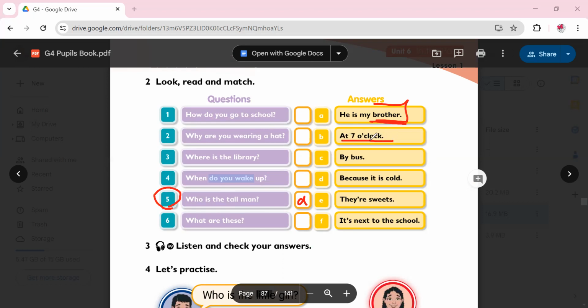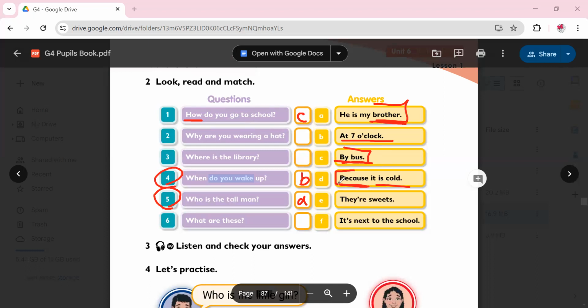At 7 o'clock, time, we are asking about time. What do we use to ask about time? When. So where is when? It's over here. So this is the answer. When do you wake up? At 7 o'clock. C, by bus, a way to do something or a way to go somewhere. So the question would be, how? It's over here. How do you go to school? Number 1.